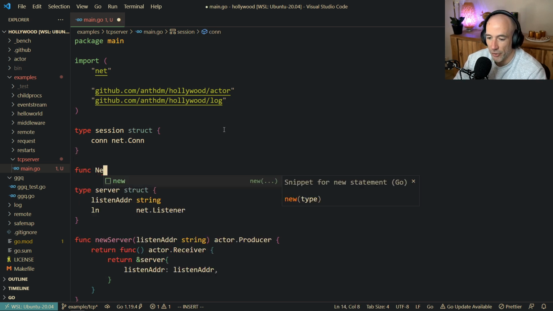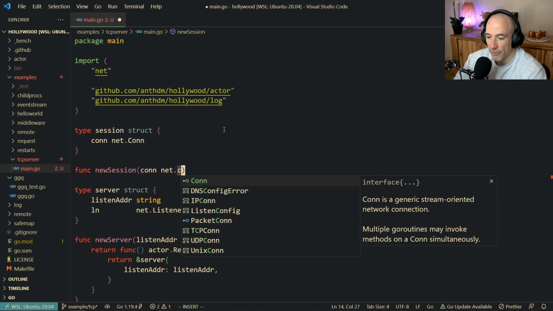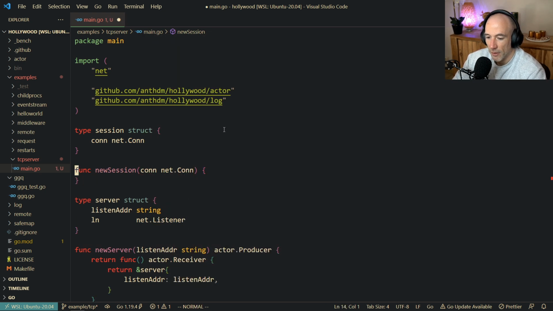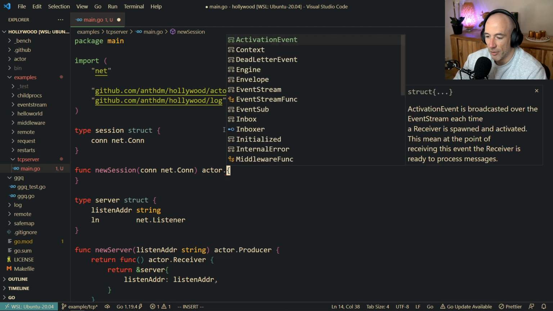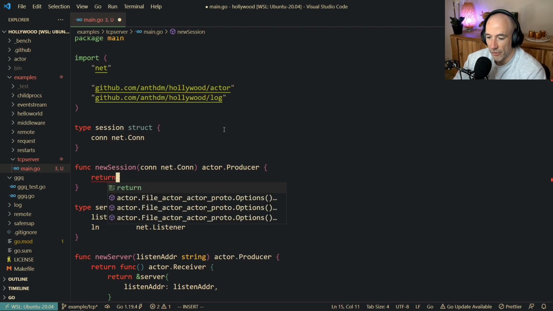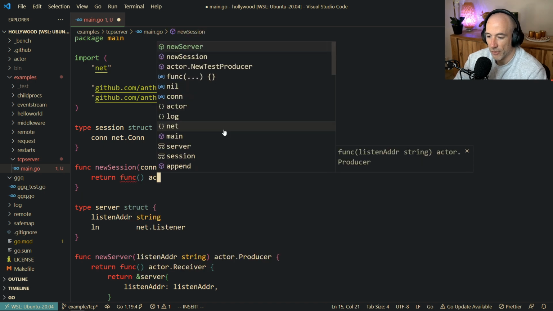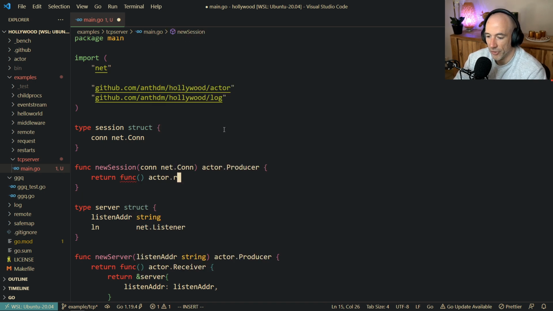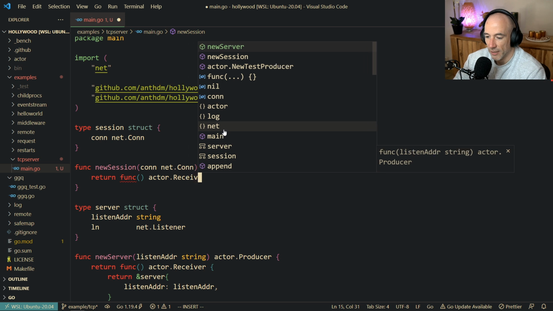We're going to say func newSession, which will take a conn net.Conn. And that will return an actor.Producer once again. And we're going to say return func, actor, no receiver, not the other thingy.